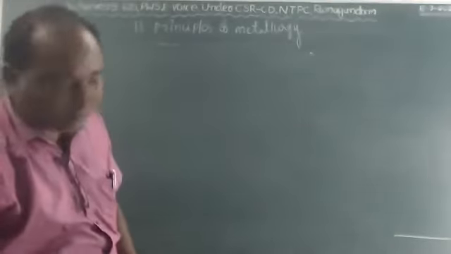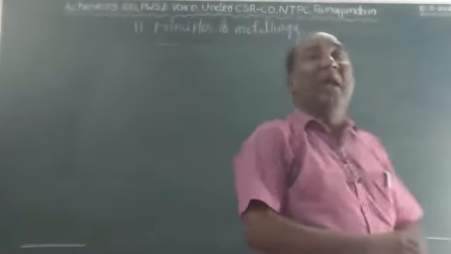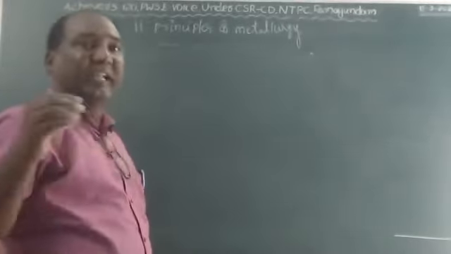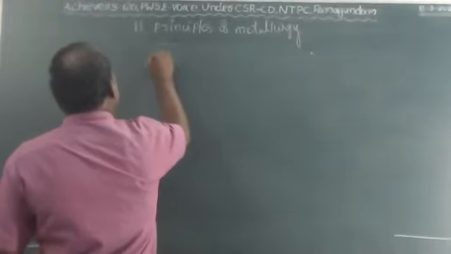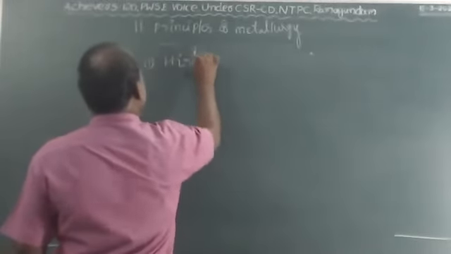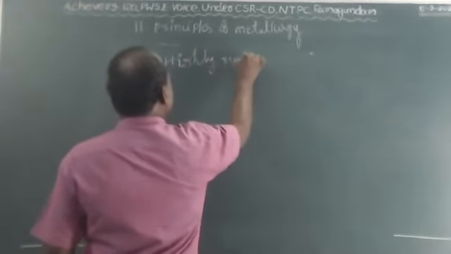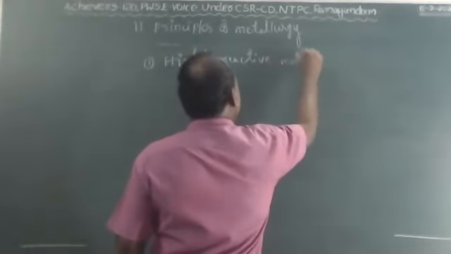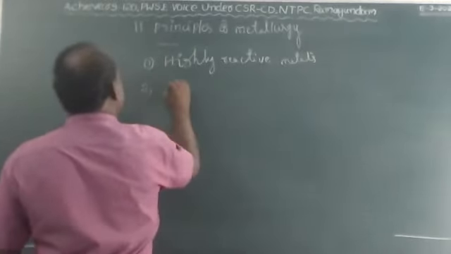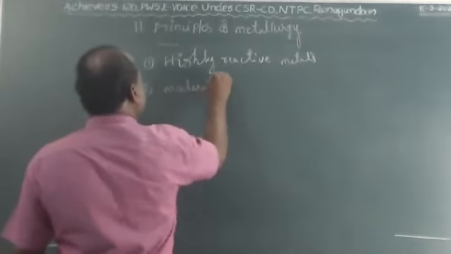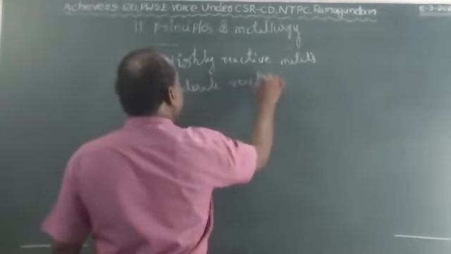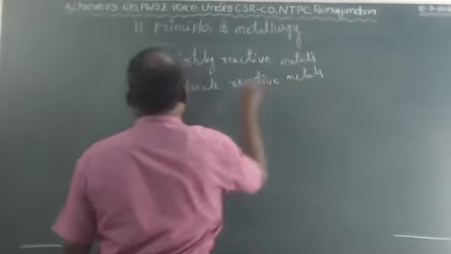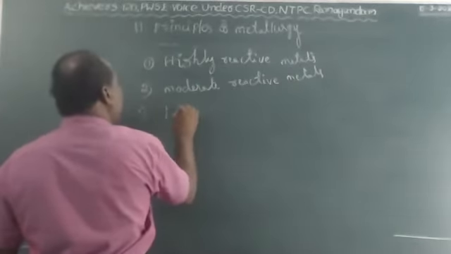According to reactivity, we have to classify metals into three types: highly reactive metals, moderately reactive metals, and low reactive metals.